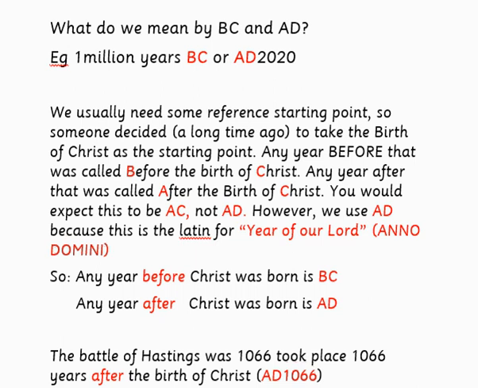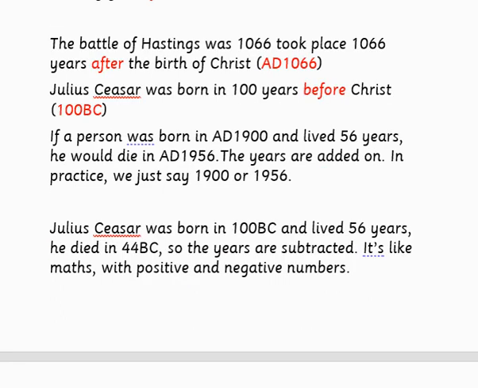For example, the Battle of Hastings was in 1066. This took place 1066 years after the birth of Christ, AD 1066. Julius Caesar was born 100 years before Christ, 100 BC. If a person was born in AD 1900 and lived 56 years, he would die in AD 1956. The years are added on. In practice, we don't say AD, we just say 1900 or 1956.